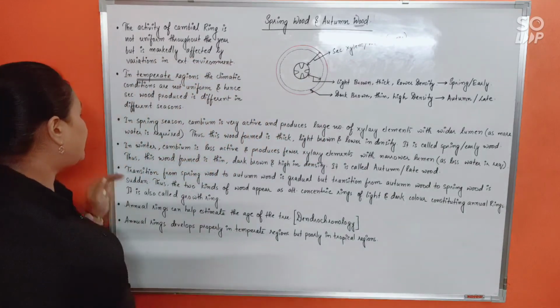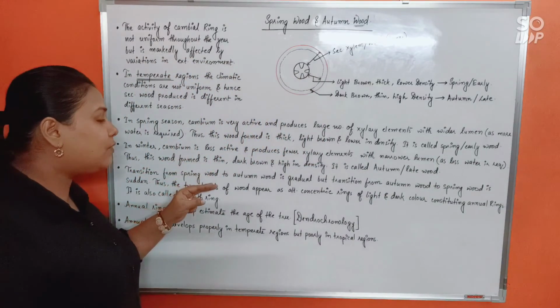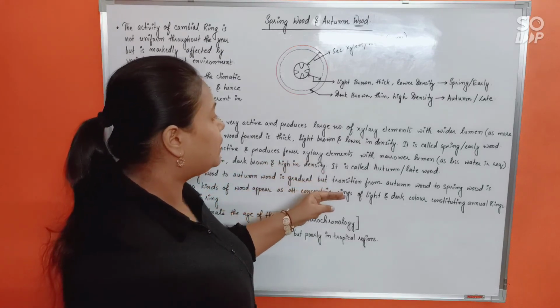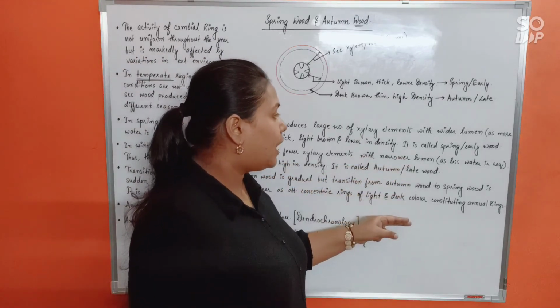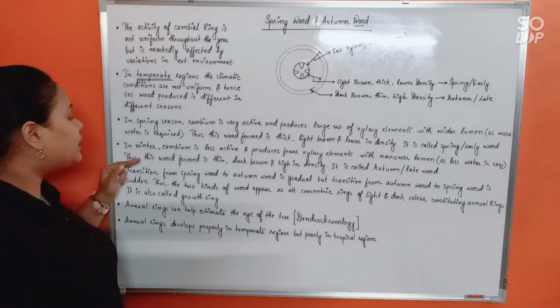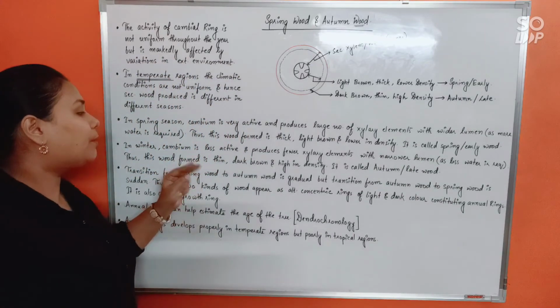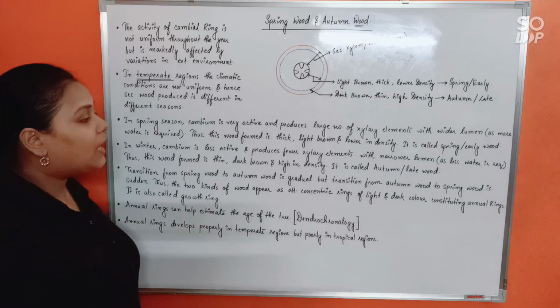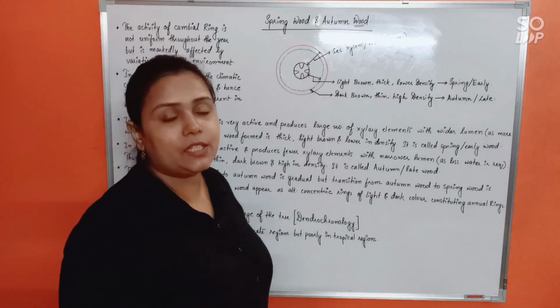Alright. Likewise, in winter, cambium is less active and produces fewer xylem elements with narrower lumen, as less water is required by the plant. Thus, this wood formed is thin, dark brown and higher in density. It is called autumn or late wood.